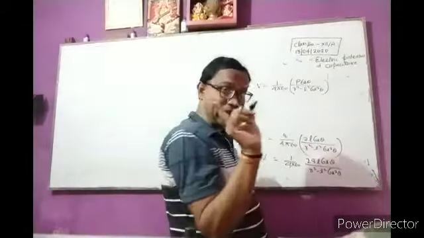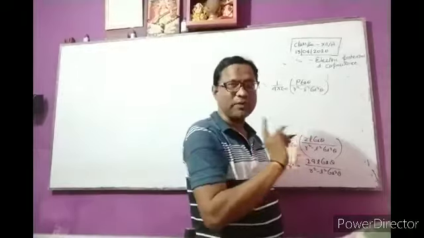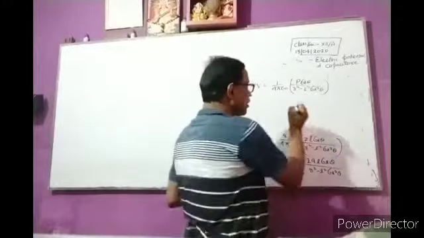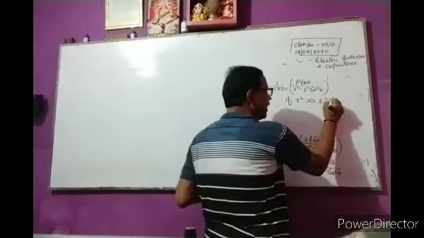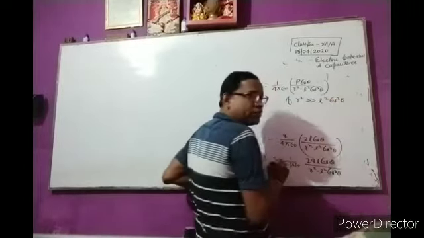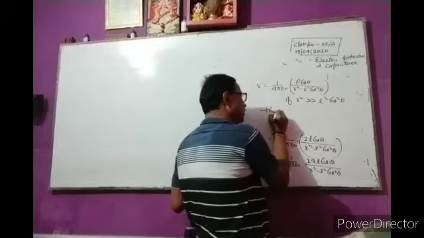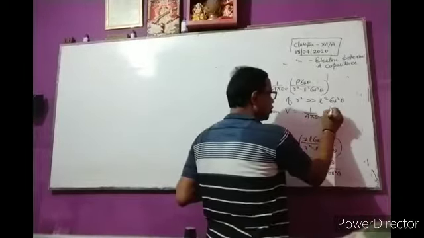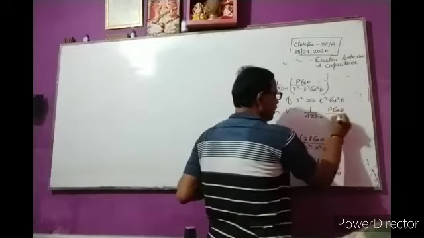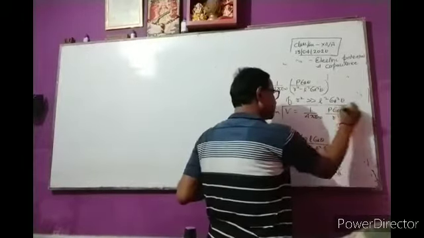Special cases arise in this expression and this formula. If R square is very much greater than L square cos square theta, then V is equal to 1 by 4 pi epsilon naught P cos theta by R square.